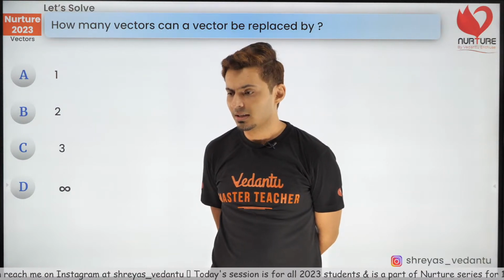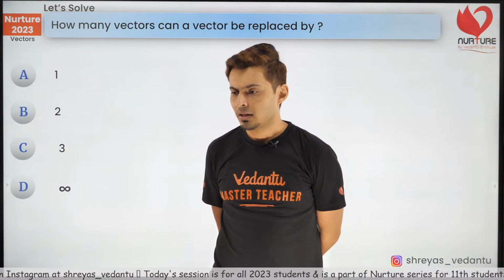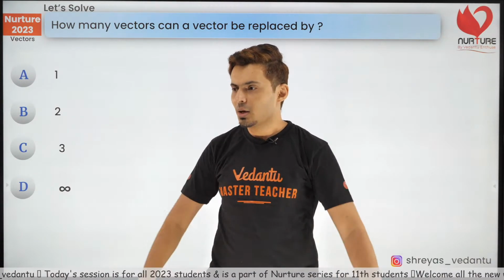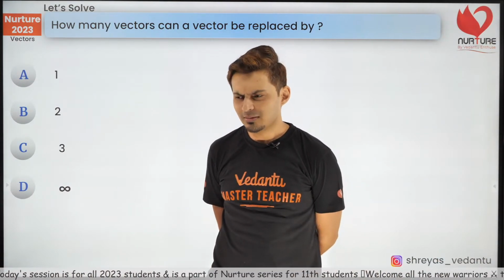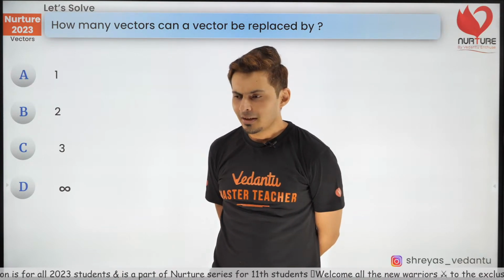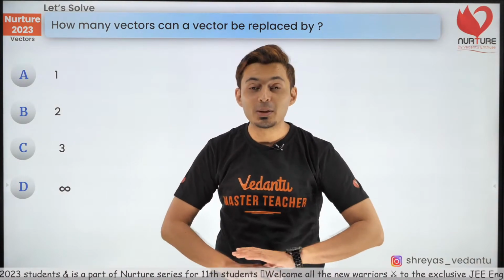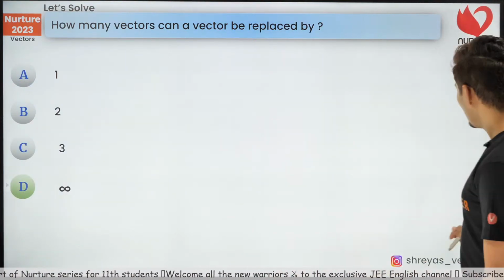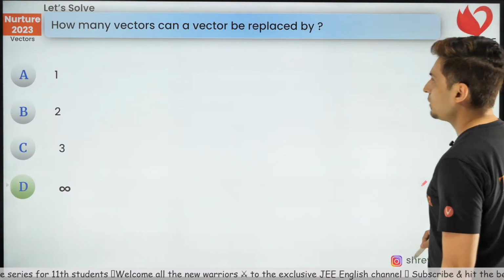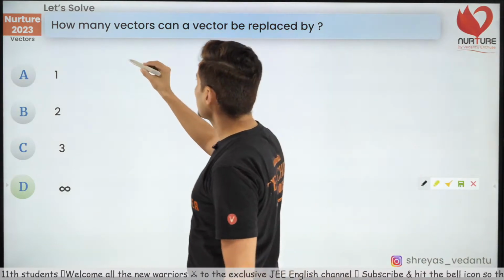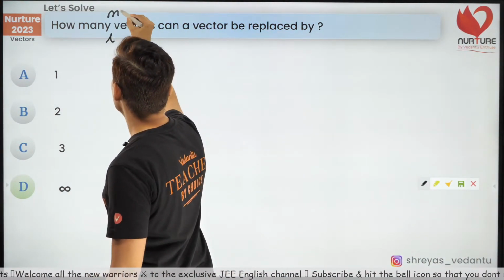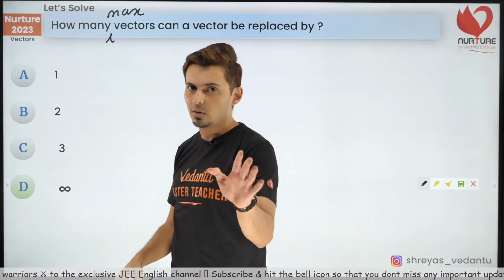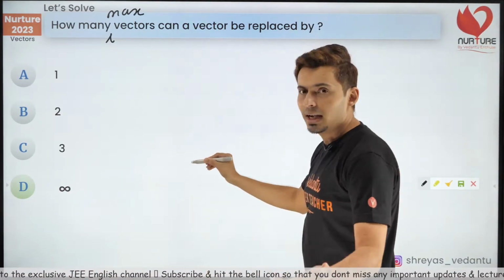Yeah. Some of you are saying B. Some of you are saying A. Some of you said D. Well, how many vectors can a vector be replaced by? 1, 2, 3. I feel you can replace it with many vectors, and that's infinity. Yep. You can replace it with 1 also. Actually, the word which is missing over here, how many maximum vectors can a vector be replaced by? That word maximum was missing. And I'll tell you why infinity.